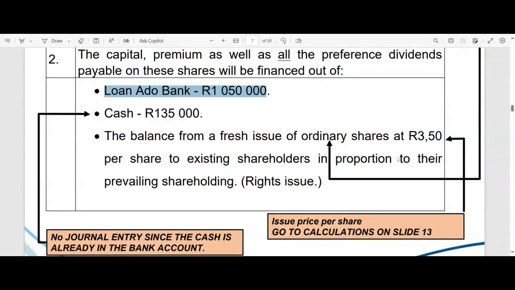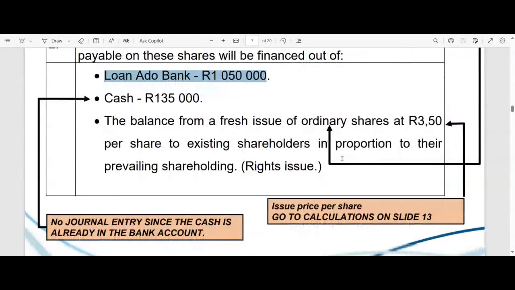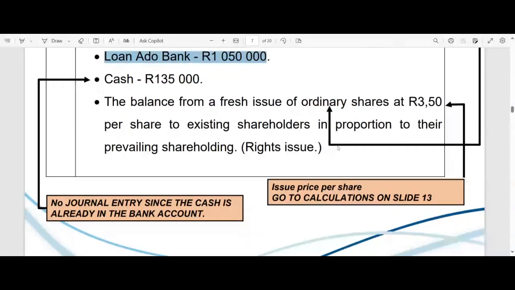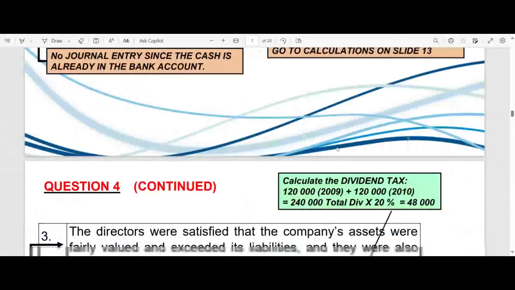So they will be offering it at slightly lower than the price they would pay if they would buy those shares on the market. That will probably ensure that all the shareholders take up that offer, which is nice to have, though they probably don't need all the shareholders to take it up. It might not be that much money that they require. Anyway, okay, so let us carry on, ladies and gentlemen.